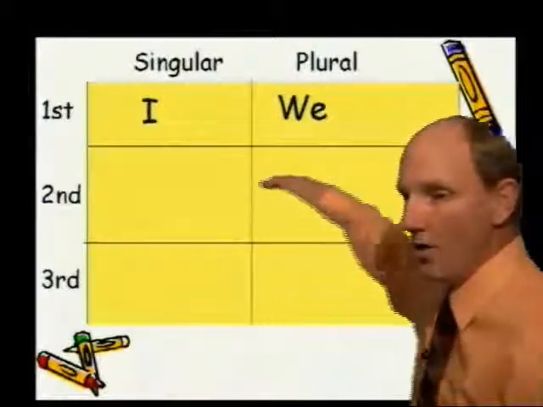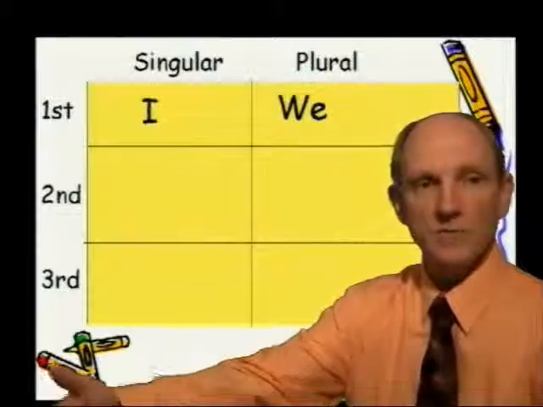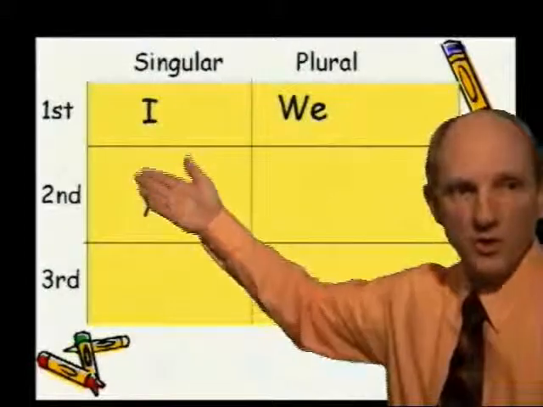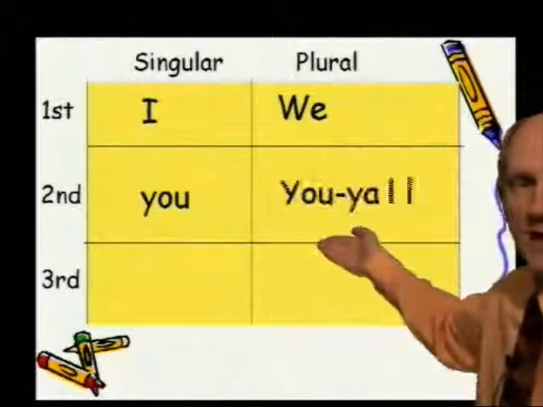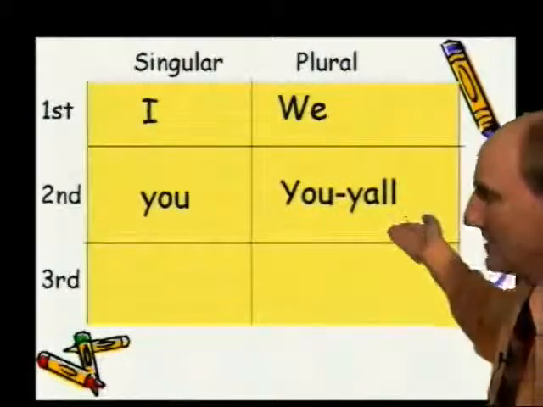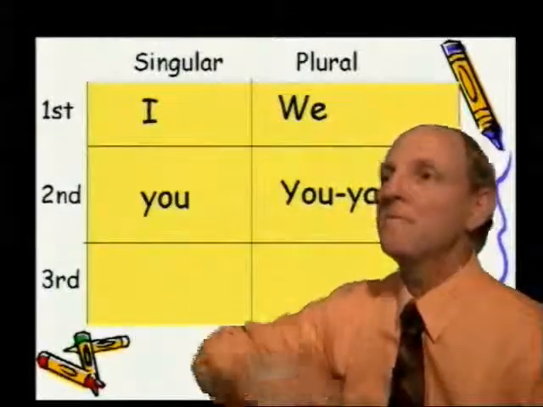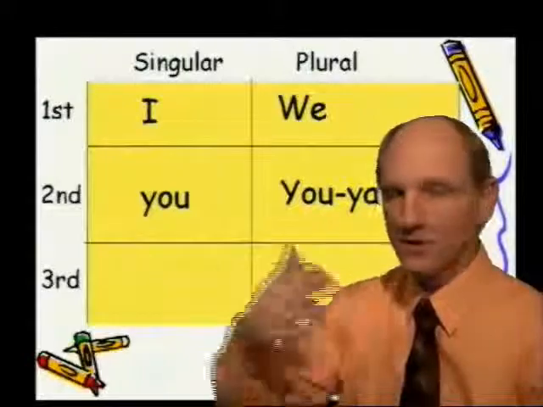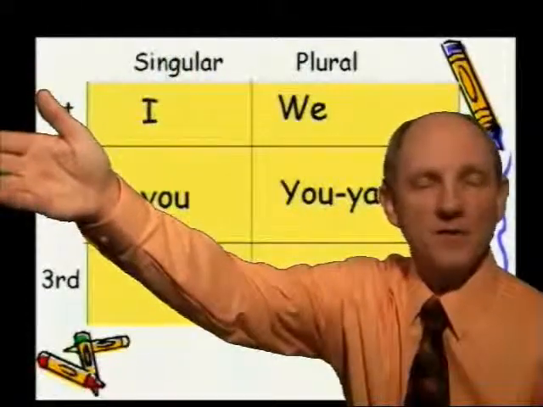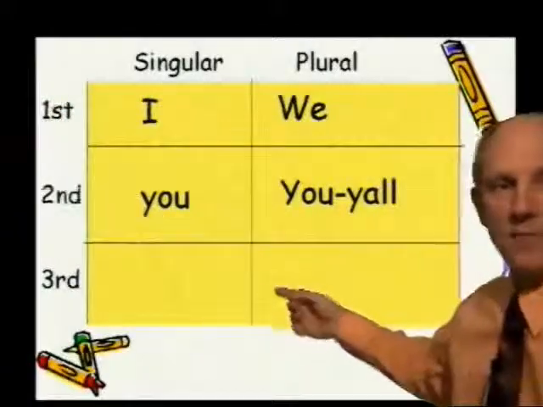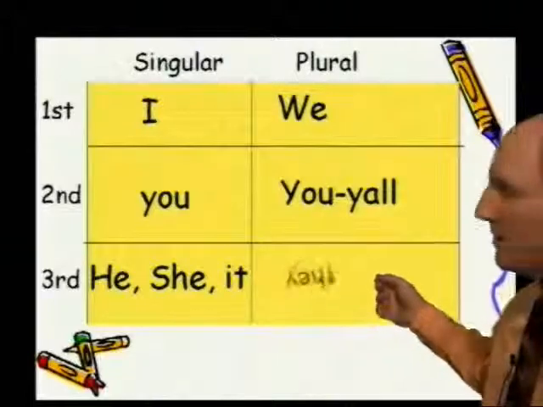The next row is going to be what we call second person. That's the person closest to me. Who's closest? You are. So you will be singular, second row. And then the plural side will be you, but in the South we say y'all. And then the third row are the people furthest away from me. I'm first, you are second, and they way over there, they are third. If they're individuals, it will be he, she, or it. If it's a group, it'll be the word they.